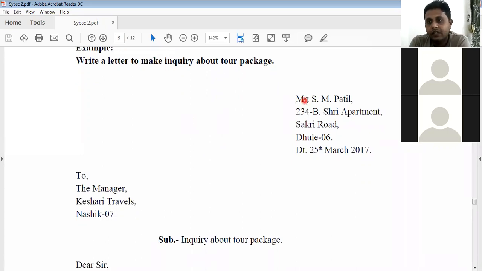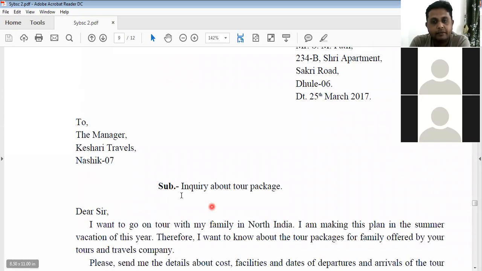Again, the writer's name first, along with the date, then the receiver, the manager, Keshri Travels, Nashik. Again, the subject, inquiry about tour package. No reference is there. When the manager replies to the applicant, he would give a reference that, sir, I have received your letter dated 25th March 2017.